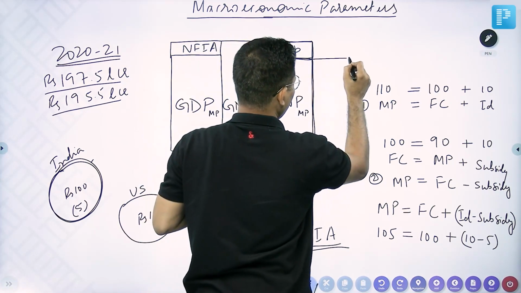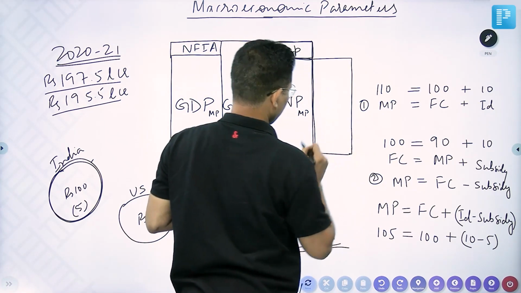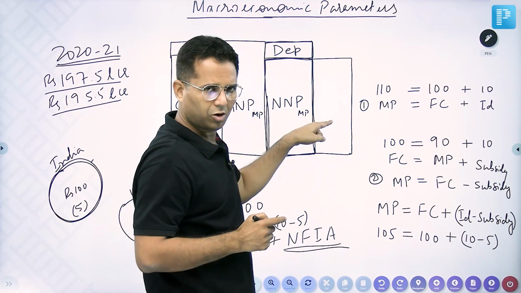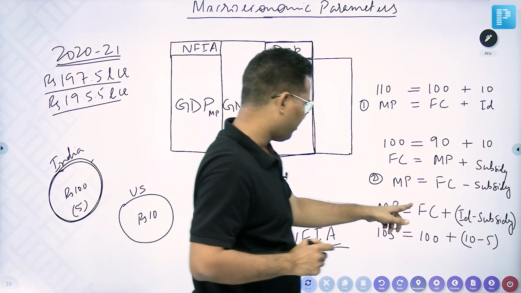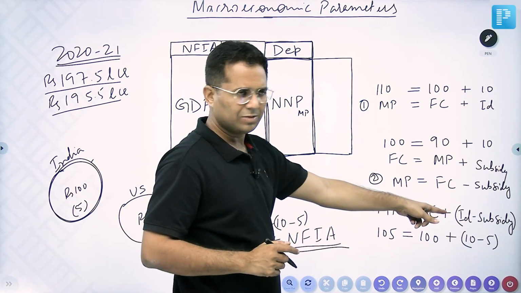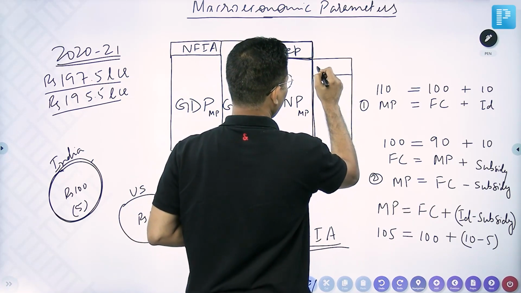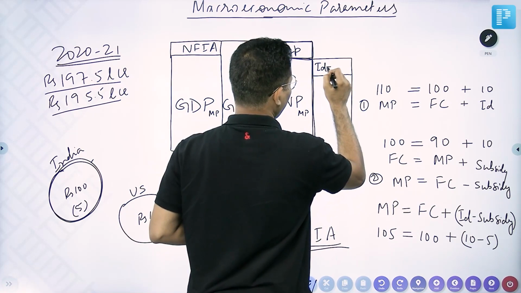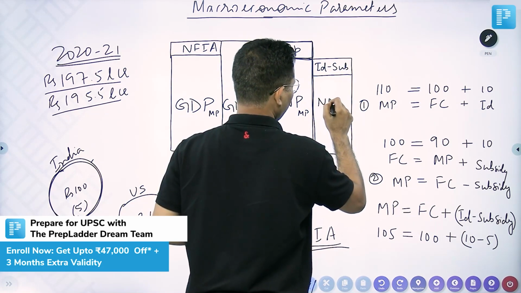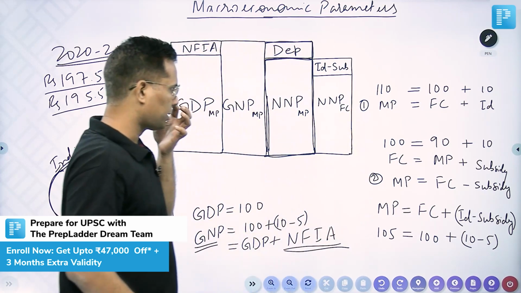So if this is 105, then to get to factor cost, what should we remove? Tax minus subsidy. So from market price, if we remove indirect tax minus subsidy, whatever is left becomes factor cost.